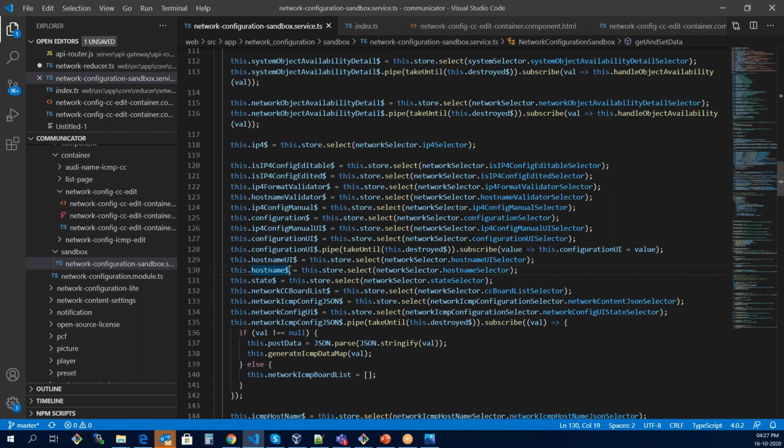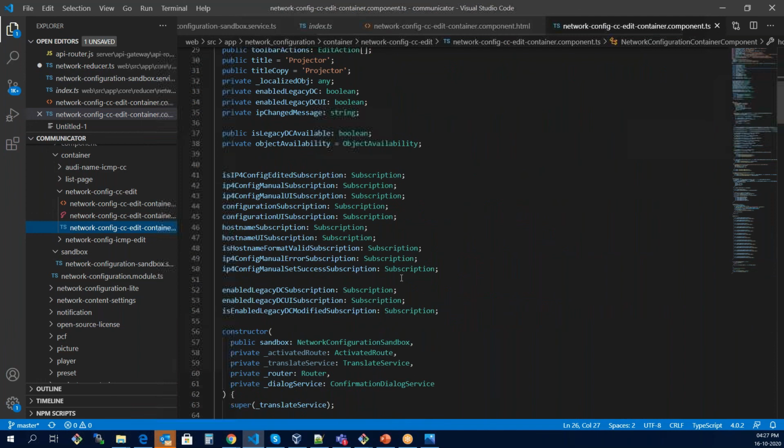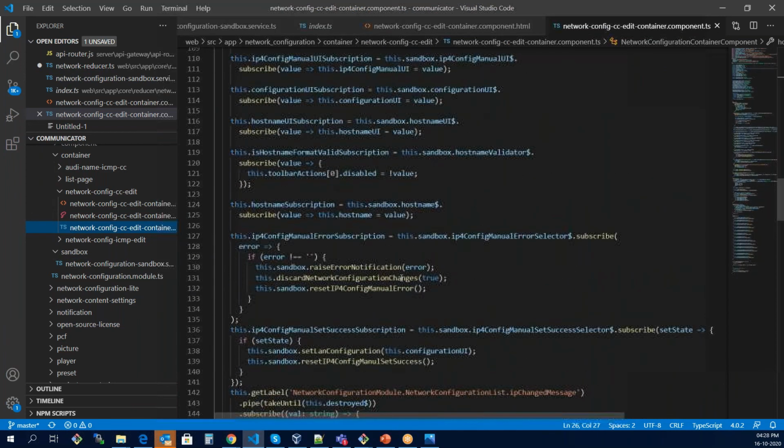Now if somebody wants to get this host name, and I want to get the data, I'll quickly tell you.